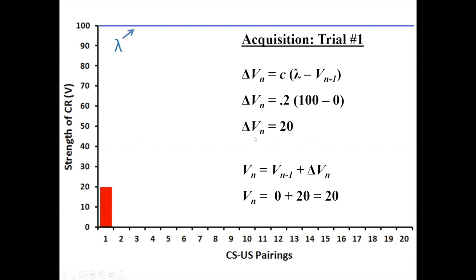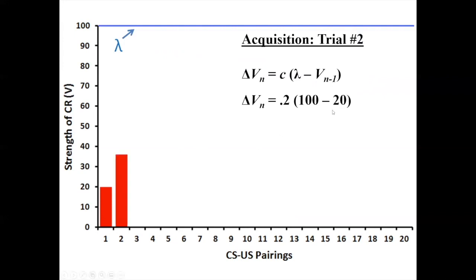Delta V equals 20, that's what we calculated, and that was the first trial, so V itself has increased from 0 to 20. So now, going into trial number 2, the conditioned response has a current strength of 20, right? V is now equal to 20 prior to the second trial.